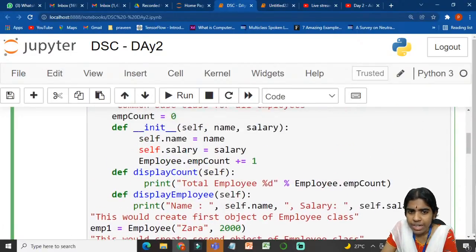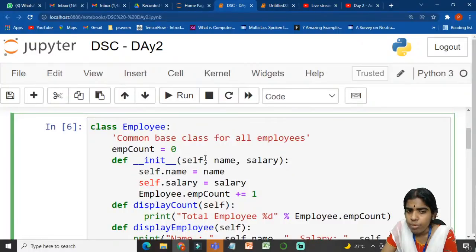Each and every time I am adding a new employee, I am trying to increment the employee count by 1. Which part is not clear? Is that clear? Whatever I am explaining till this, any more doubts? Whenever I am trying to add a new employee, I increment the employee count by 1.